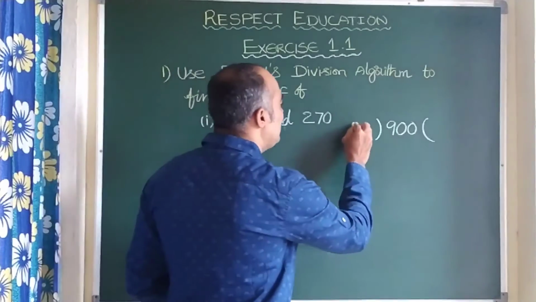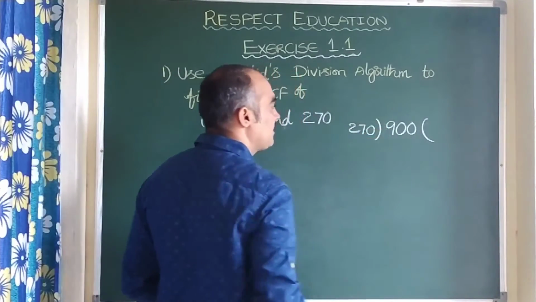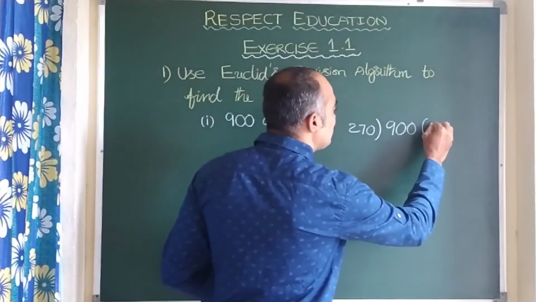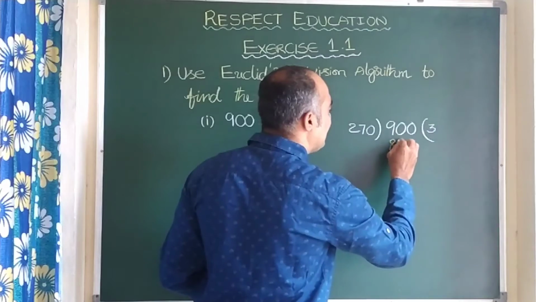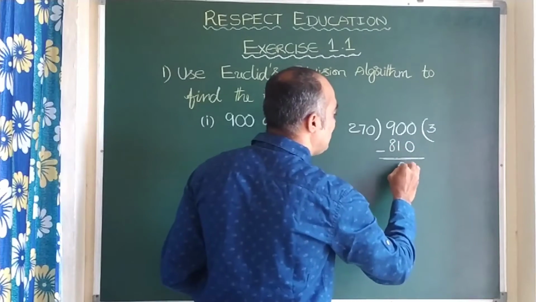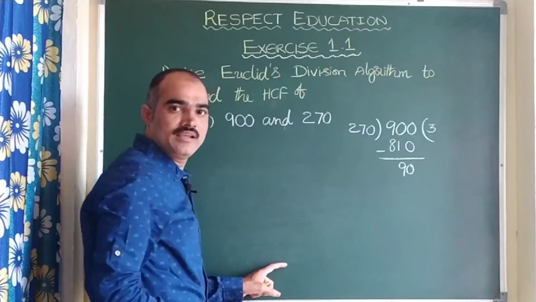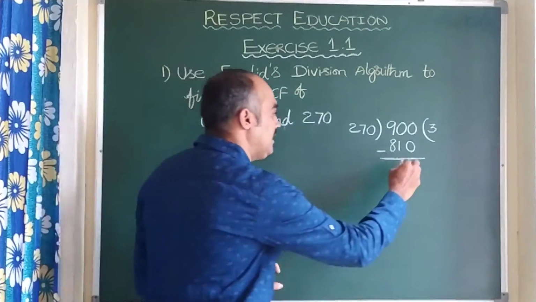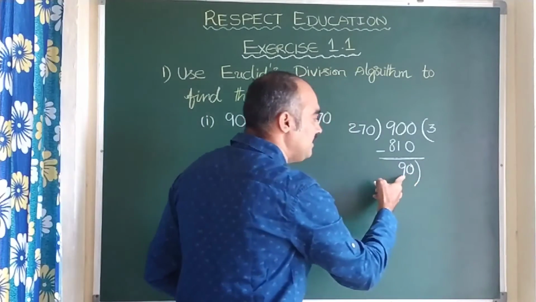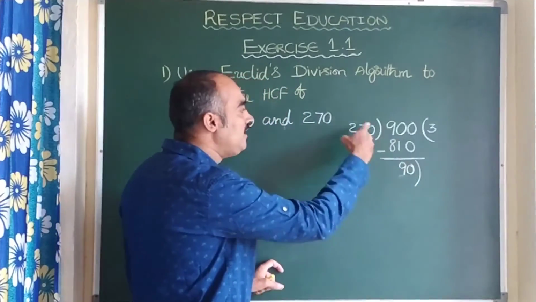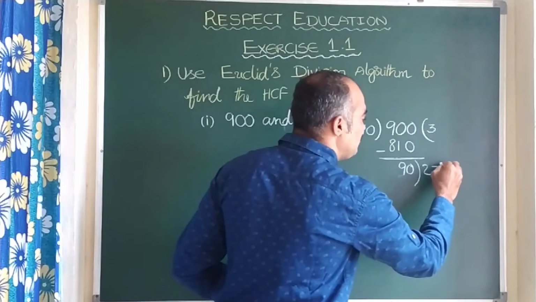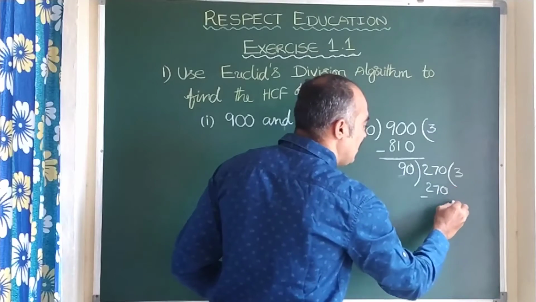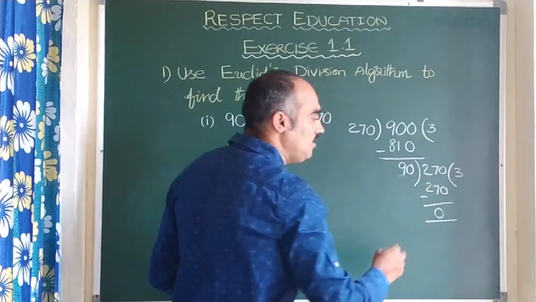Now here 270 comes. Clear? Now let us divide. 27 3s are 81, so 270 3s are 810. When you subtract, you will get 90. Is it 0? Definitely not. So again this 90 will divide 270. So 270 comes here. Now you see 90 3s are 270. When you subtract, is the remainder 0?